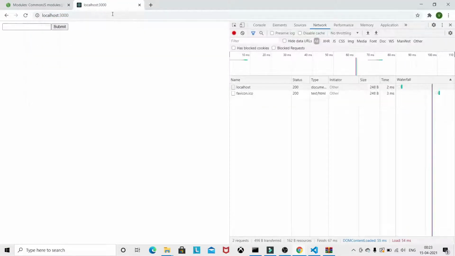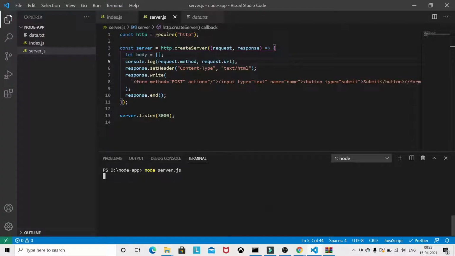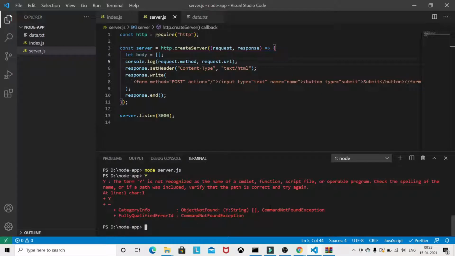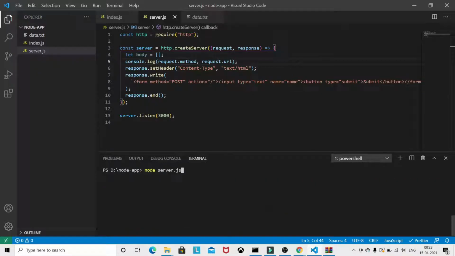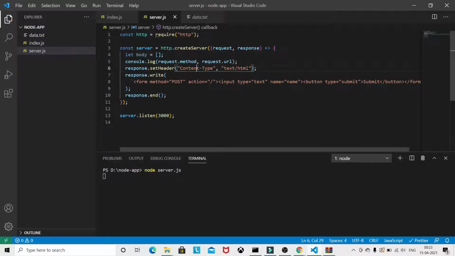I'll just refresh this one, and since I have changed the file, I will restart the server again.